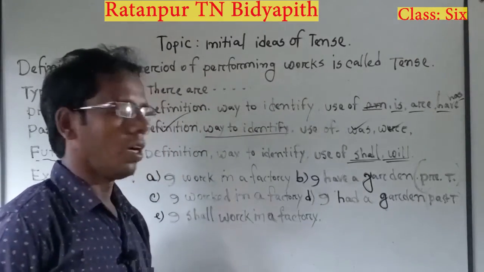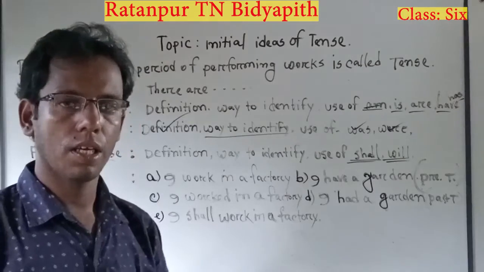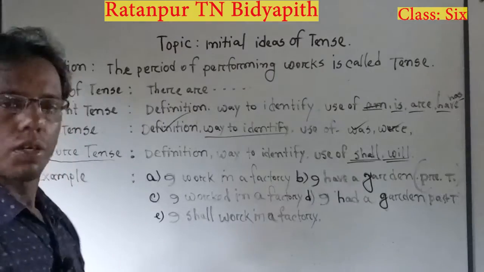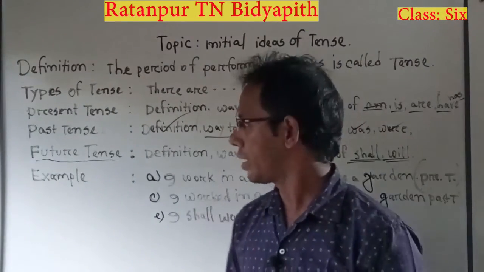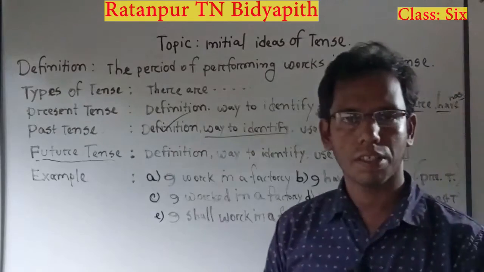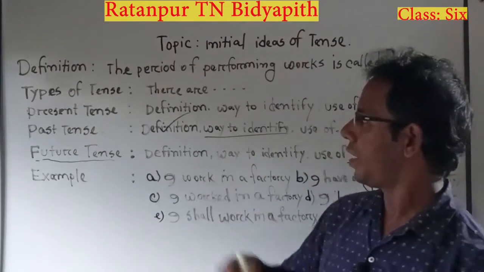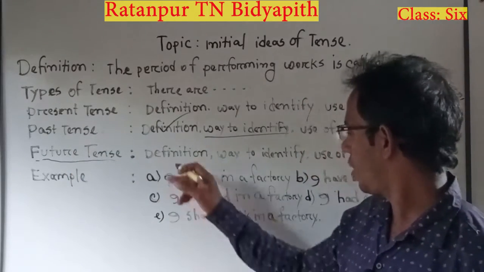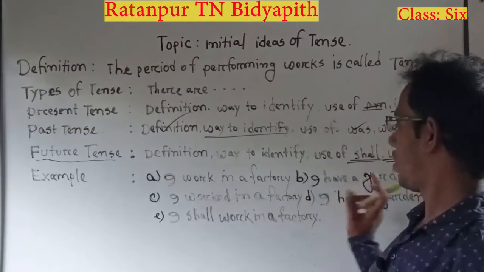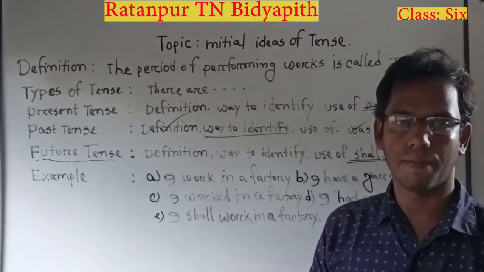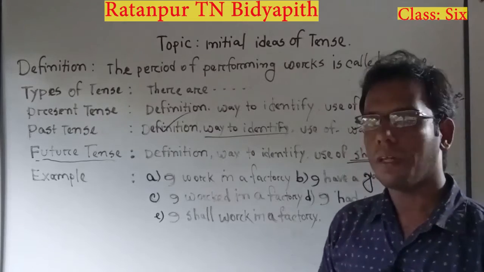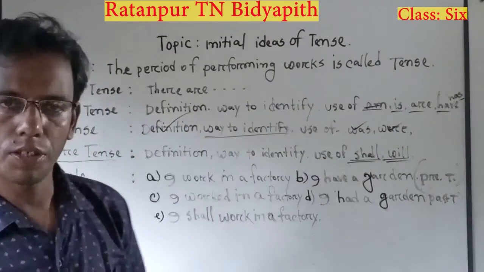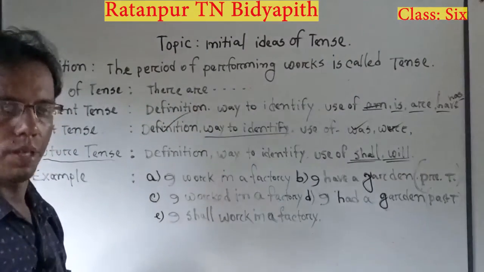Okay, now we have discussed many points and issues. Now we are going to see examples of present tense, past tense, and future tense. I have written here A, B, C, D, and E. These are five examples. I am reading out these examples, so listen carefully and notice carefully on the whiteboard. Then you will be able to understand.